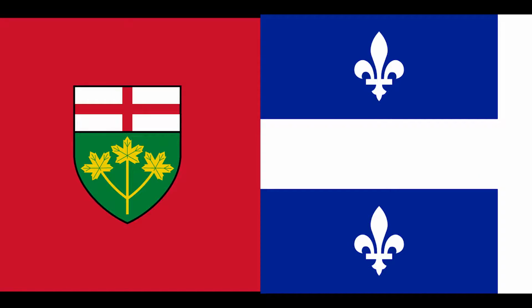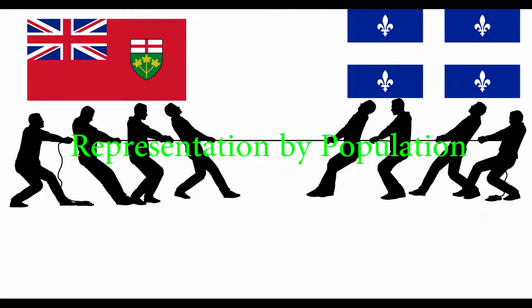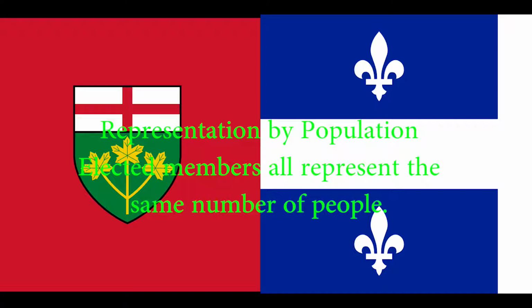The colonies were going through some political deadlock. That was mainly because of the representation by population system. This system is where elected representatives of a nation represent the same number of people in that nation. The bigger the population, the more representatives.